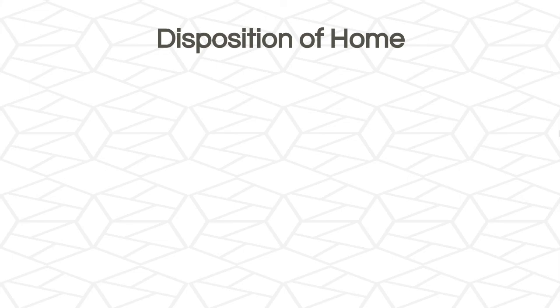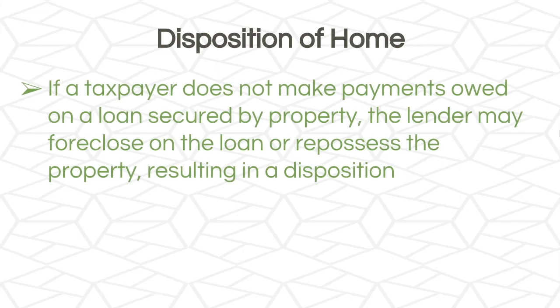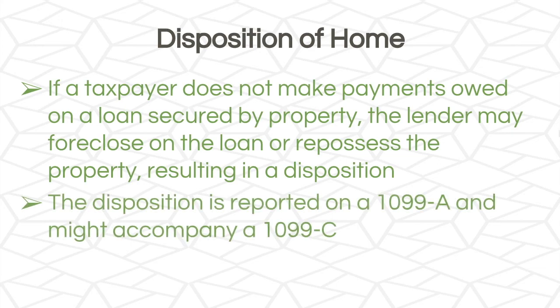Now let's talk about disposition of a home. If a taxpayer does not make payments owed on a loan secured by property, the lender may foreclose on the loan or repossess the property, resulting in a disposition. The disposition is reported on a 1099-A and might accompany a 1099-C.